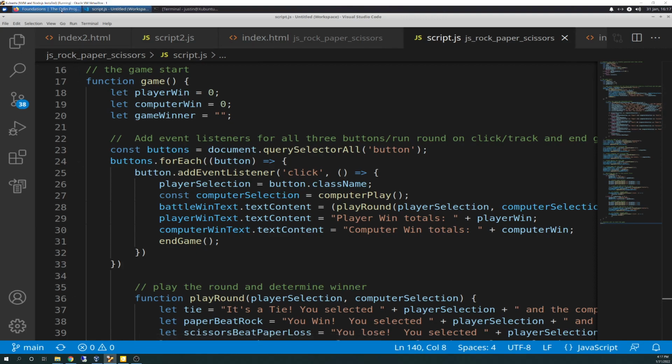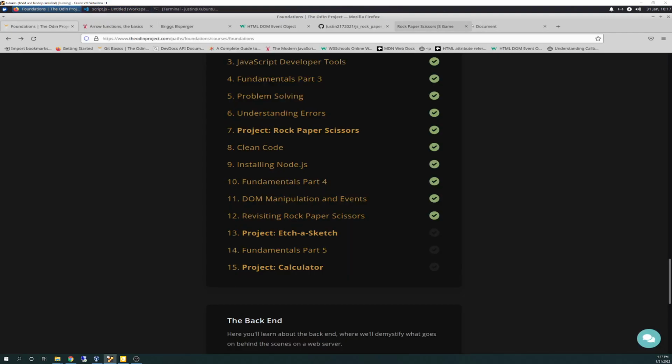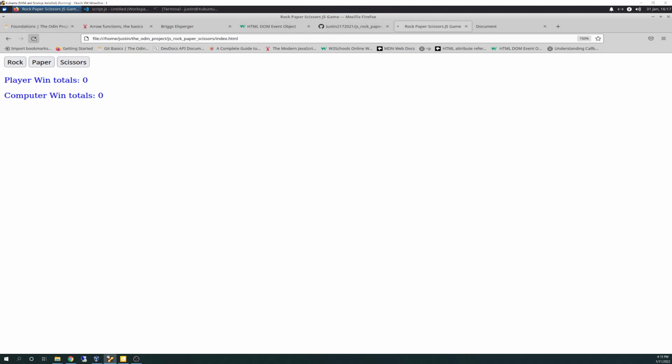So if you run this in the browser, this is what it does. You have rock, paper, scissors, play it. Remember we had that. This is the JavaScript DOM in action. So we click rock. It's a tie. This is all DOM manipulation. It's a tie. You selected rock and the computer selected rock.